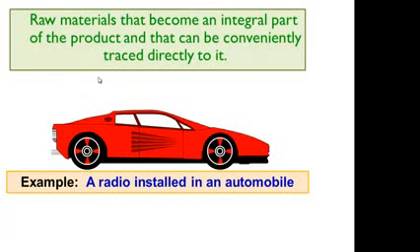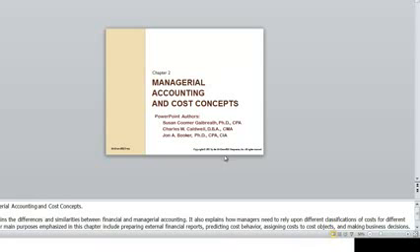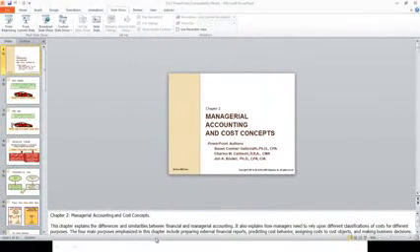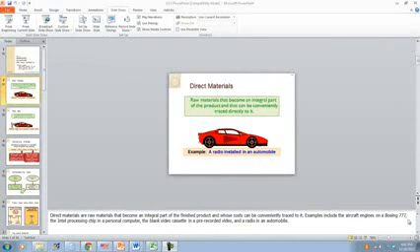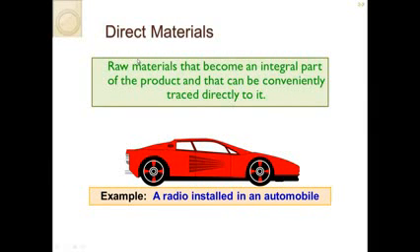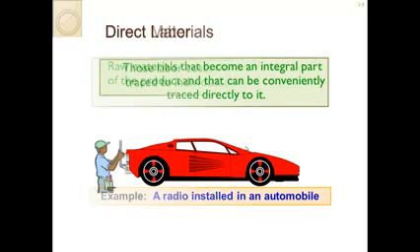Direct materials are raw materials that become an integral part of a product and can be conveniently traced directly to the product. In this example, they're using a vehicle, a car. A radio installed on the automobile, the tires, the steering wheel, all of that would be direct materials. They're raw materials that go into making the product.